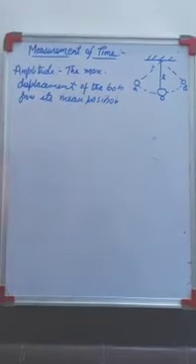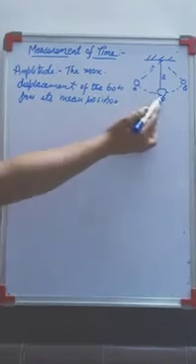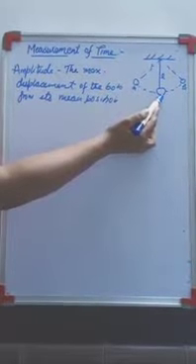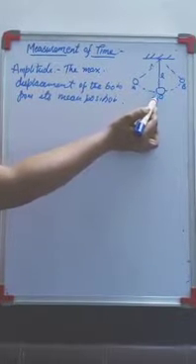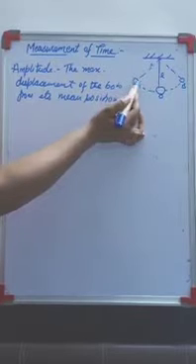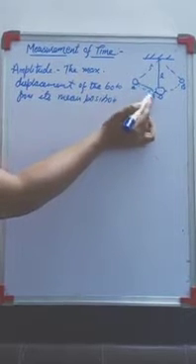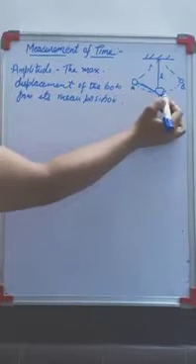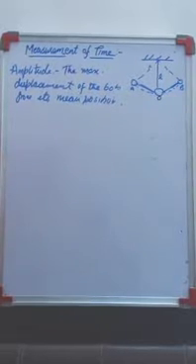The mean position is this one. When the bob is oscillating, up to what height is it moving? Up to A. So this is the amplitude. Similarly, on this side it is also the amplitude.